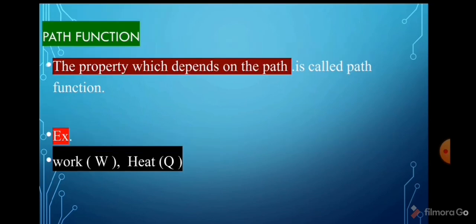Now, path function. The property which depends on the path is called a path function. Path means the way. There are very few examples: work and heat. These are the examples of path functions.